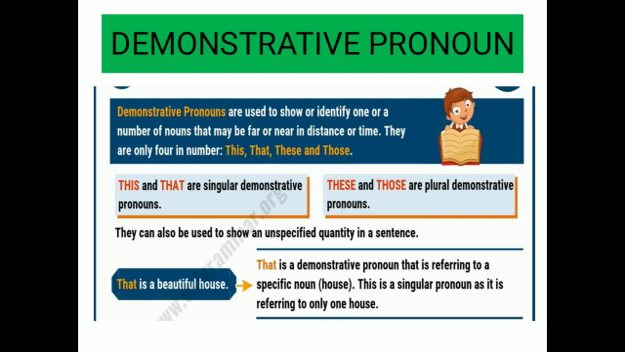For example, we have got a sentence over here. That is a beautiful house. Now this word that is a demonstrative pronoun. Why? Because it is pointing out that particular beautiful house, that particular house. Okay, so this word that is a demonstrative pronoun over here.